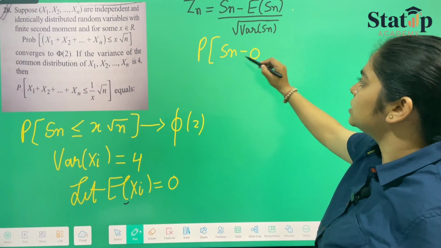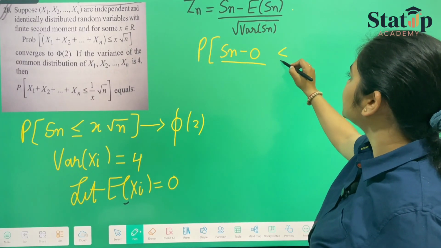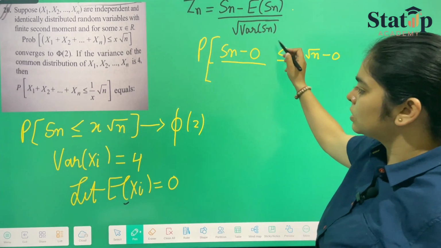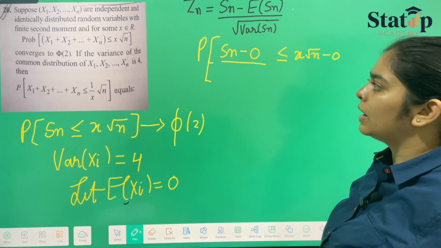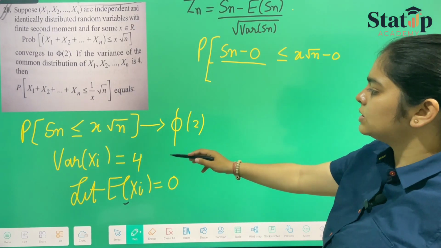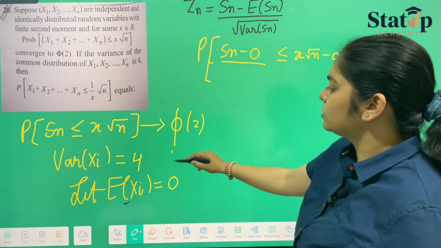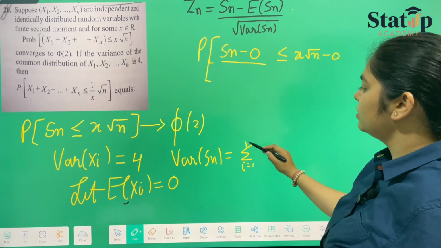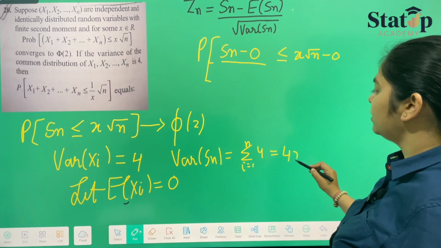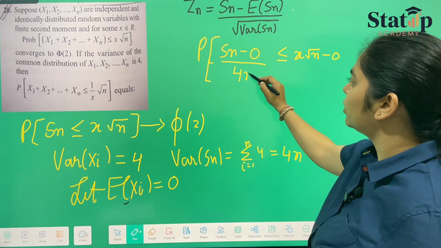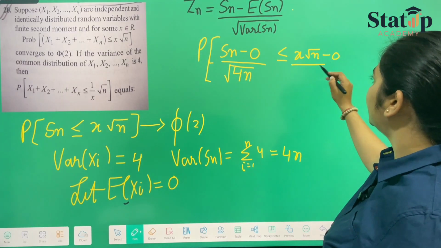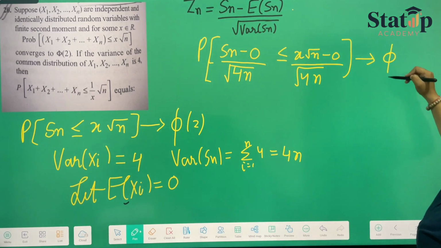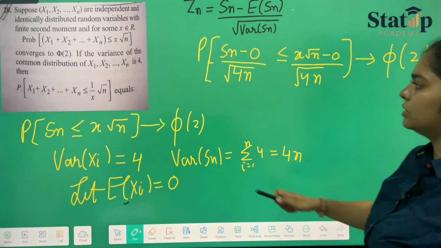So we are taking Sn minus 0 upon, is less than or equal to x root n minus 0 upon the variance of Sn. If the variance of Xi is 4, then the variance of Sn is equal to the summation of i from 1 to n of 4, which will be equal to 4n. So here we will be putting under root of 4n. It converges to phi 2. They have given this to us.